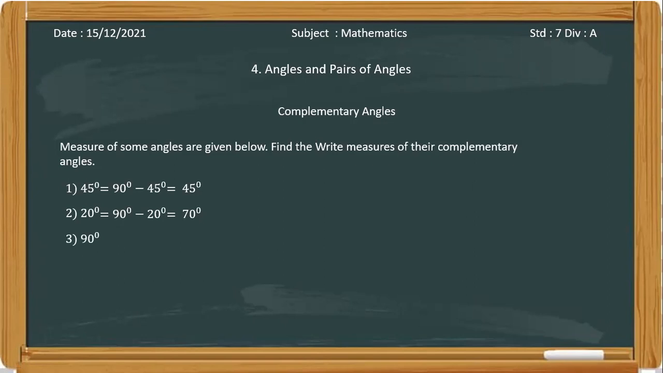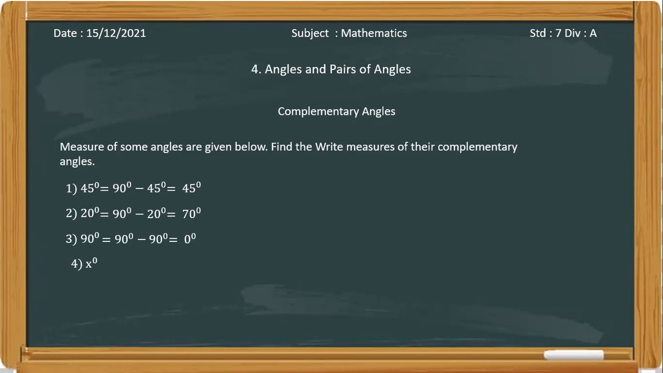The third one is 90 degrees. What will be the complementary angle of 90 degrees? It will be 0. Yes, 90 minus 90 is 0. 90 does not have any complementary angle because 90 is itself a complementary angle, right? So it is 0 degrees.